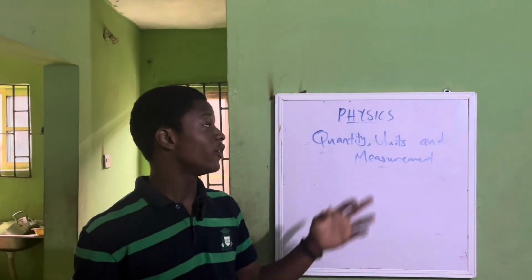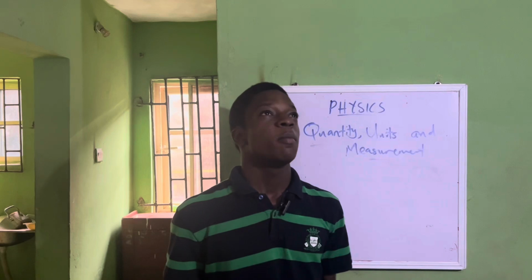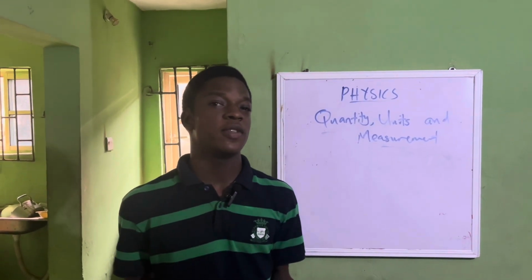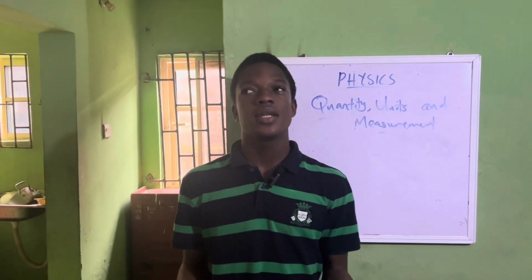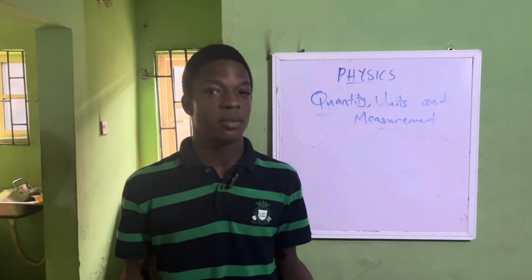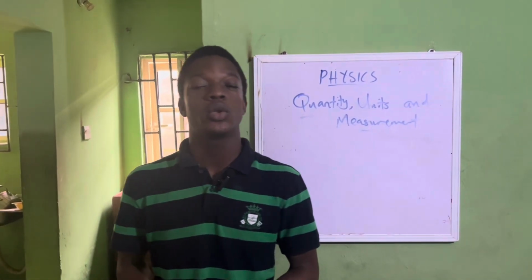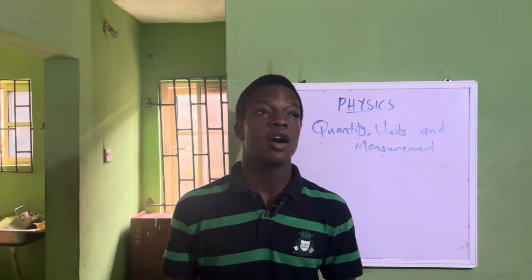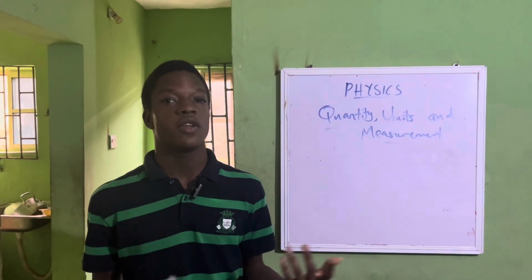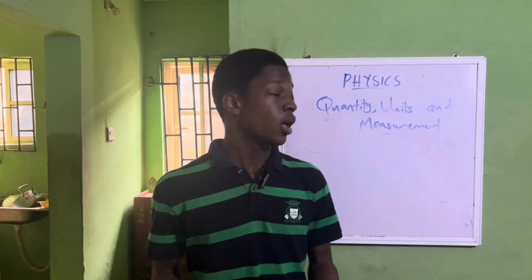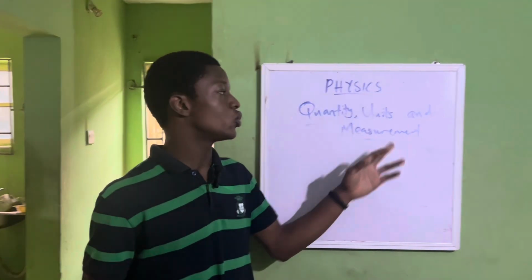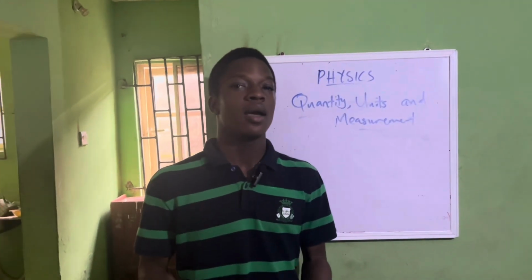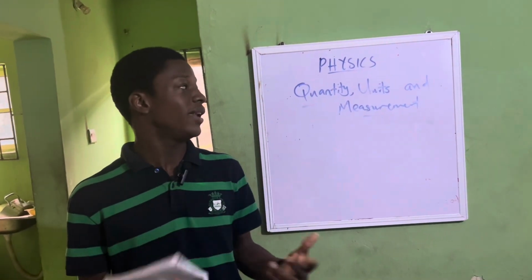Up next, we have units. So what is a unit? Before I define what a unit is, let's take, for example, that we are performing an experiment, and you are told to find the length of a substance or a mixture. You need to use units to specify that you are finding length.